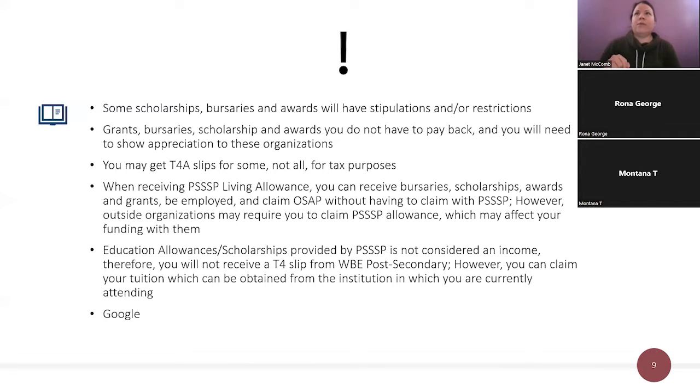For example, I know there's a bursary out there that will give you money for tuition, program fees, supplies and materials that you may need, but they don't want you putting that award toward repaying loans and debts. They want you to put that money towards schooling. But every award and bursary is different.